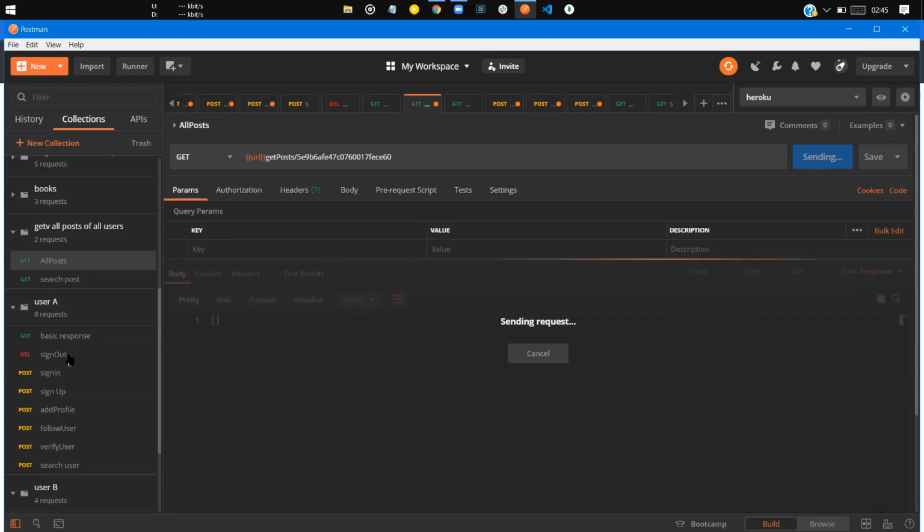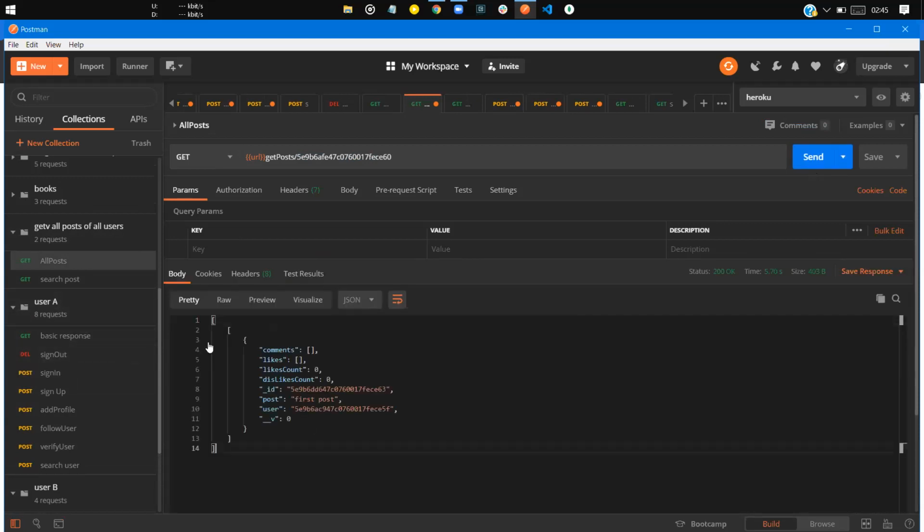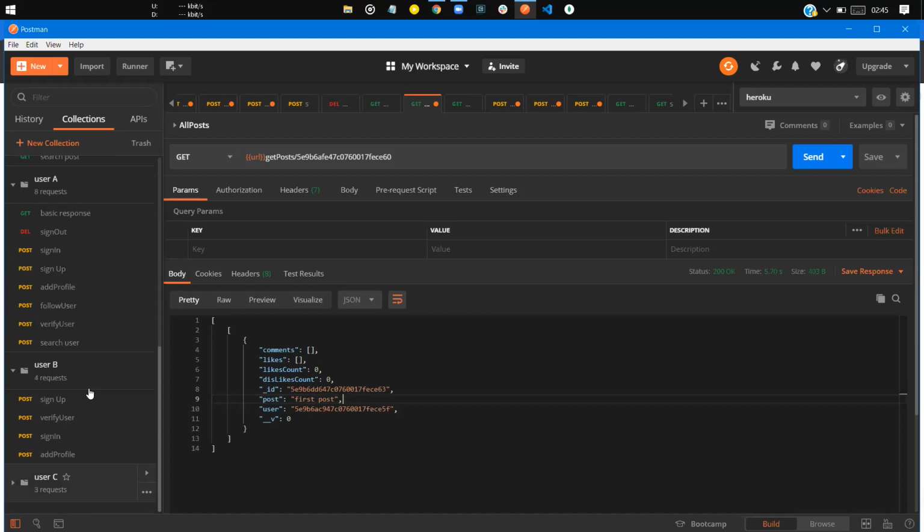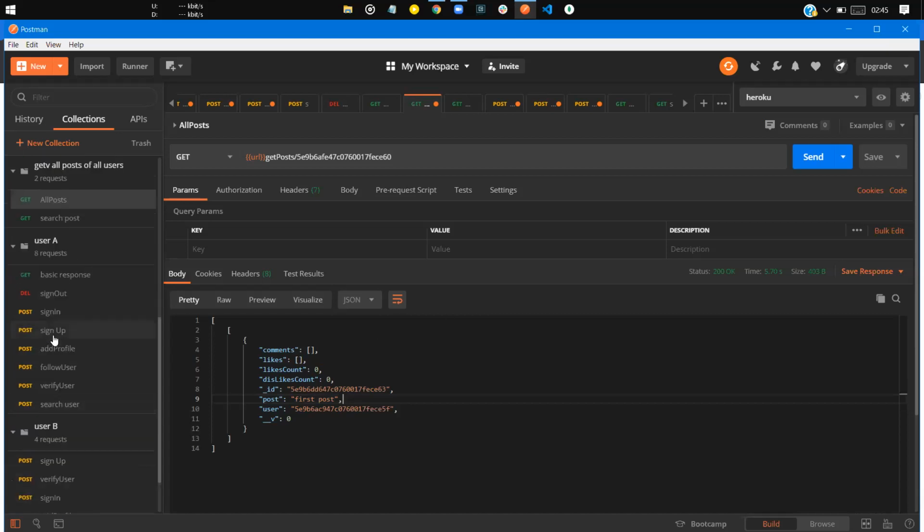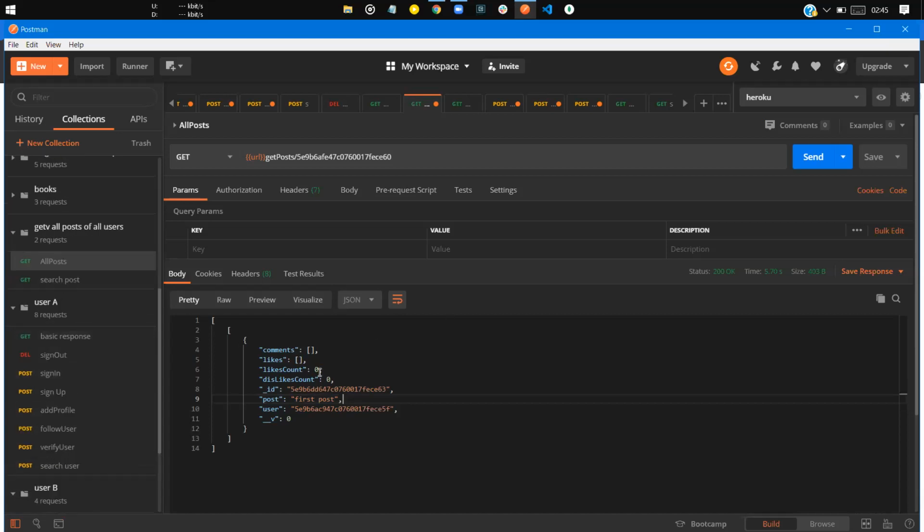Let's wait for some. Yeah, as you can see, that post is here. See, before it was empty, right? As you have to follow someone to see their post, otherwise it would show you nothing. So here you can add some comments, add some likes to that post ID.